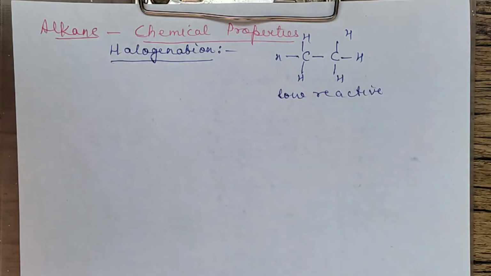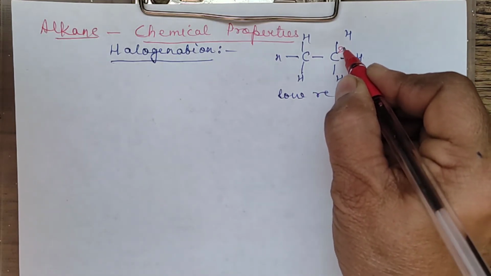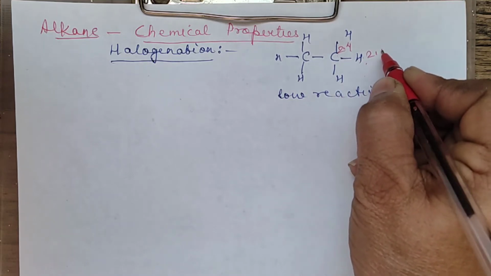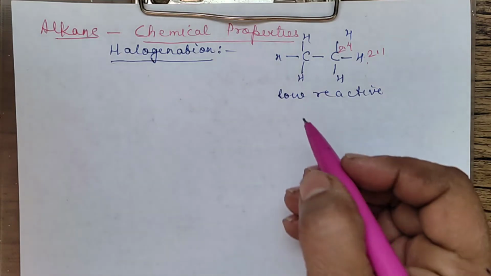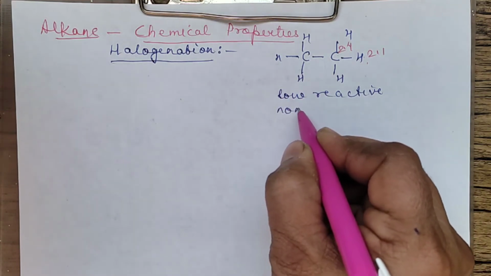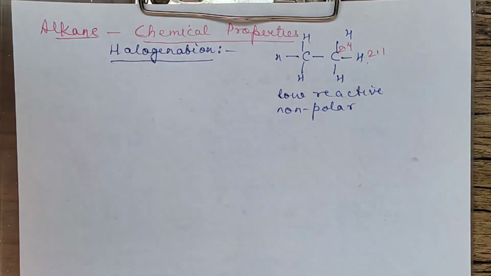Another thing, if you check the electronegativity, carbon is 2.4 and hydrogen is 2.1. The electronegativity difference is also quite less. So we know that alkanes are non-polar also. Because they are non-polar, they are less reactive. They do not have any pi bonds. Had it been a pi bond, then the pi bond breaks faster. So that is why they are less reactive. Okay, so in today's video, we will be only focusing upon halogenation, right?